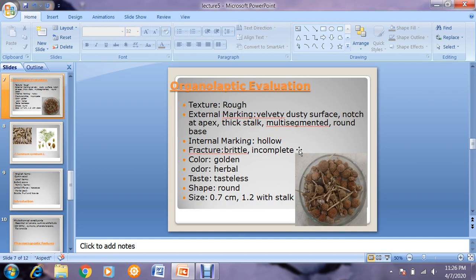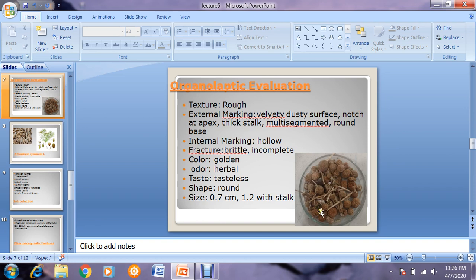Organoleptic evaluation. The texture of the drug is rough. External marking, it contains a velvety surface, dusty one. Notch is present at the apex with a thick stalk, as you can see in the picture which is available in your lab, the sample. You may see it, thick stalk is present. Multi-segmented and with the round base.